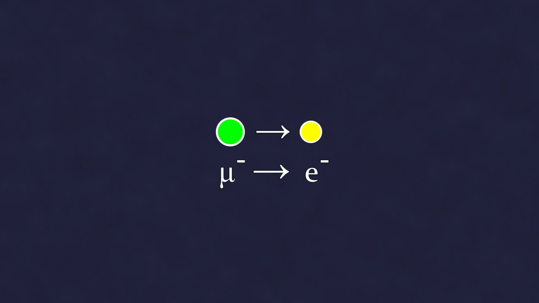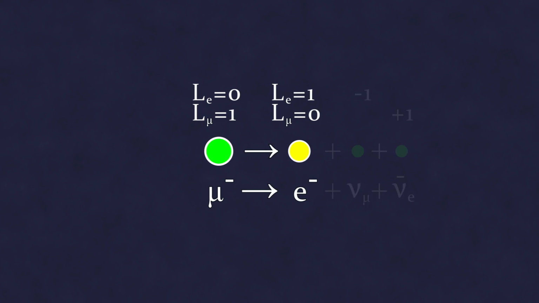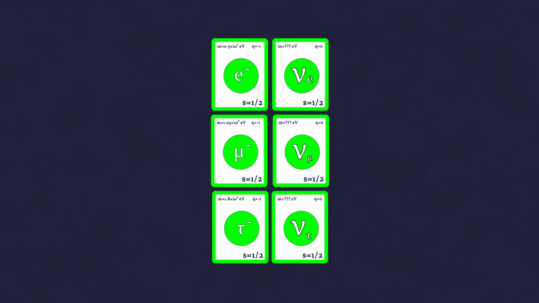The decay of a muon into an electron leads to a decrease in the muon-lepton number by 1, but an increase in the electron-lepton number by 1. So such a reaction must also produce a muon-neutrino and an electron-antineutrino. Thus, we have 3 charged leptons, the electron, muon, and tau lepton, as well as 3 uncharged neutrinos, the electron neutrino, muon neutrino, and tau neutrino, making 6 in total, and together with antiparticles there are 12.